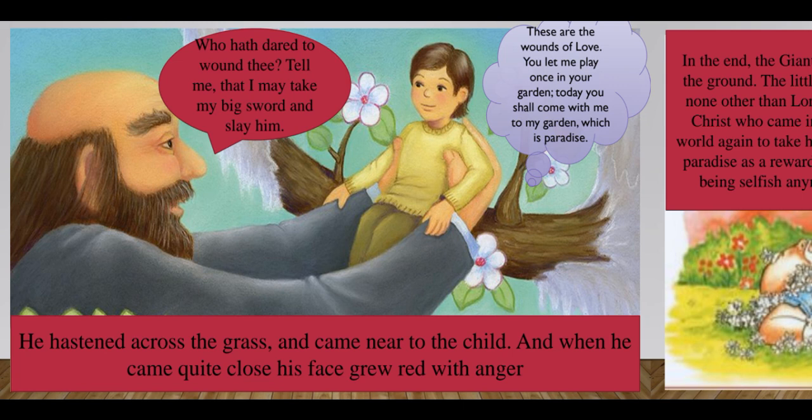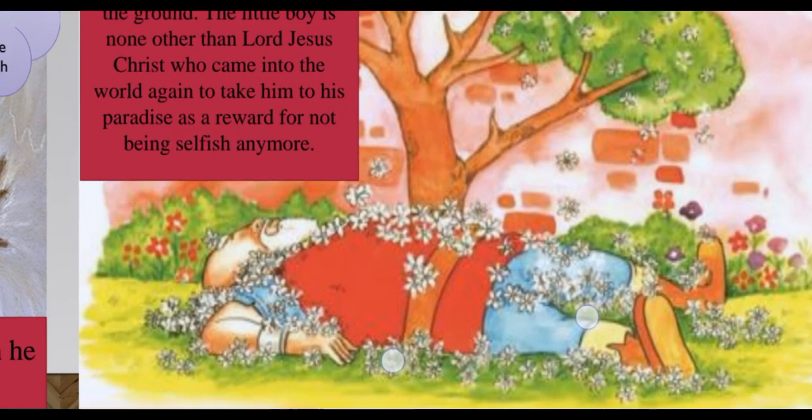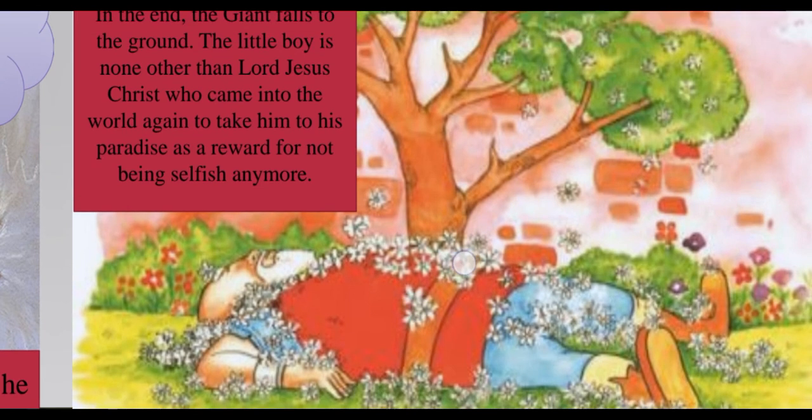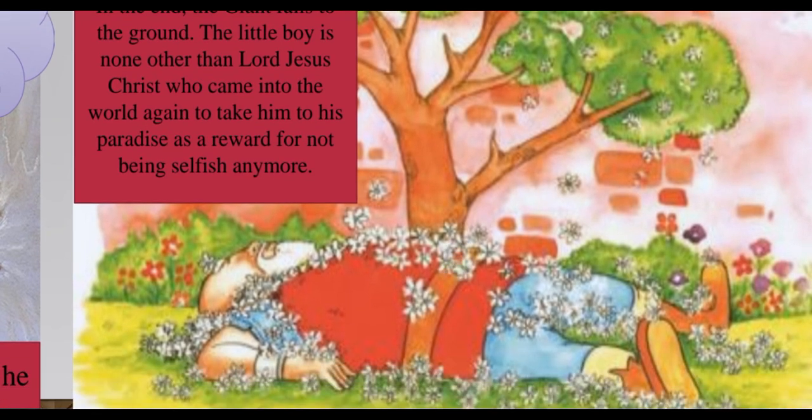As soon as the giant holds the hand of Lord Jesus, his body falls back on the ground. In the next page, you can see the giant's body has fallen down onto the ground, and his body is covered with the white flowers. Both Jesus and the soul of the giant go into heaven. This was the reward for being unselfish.